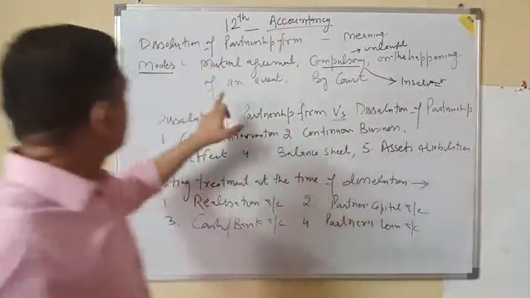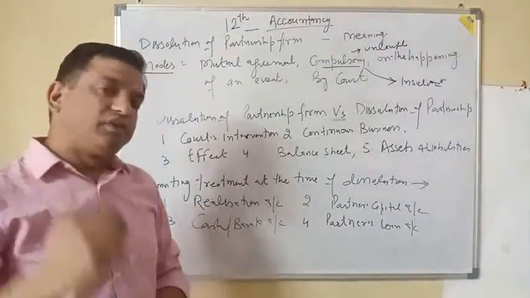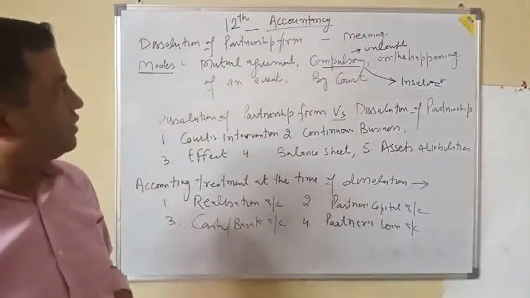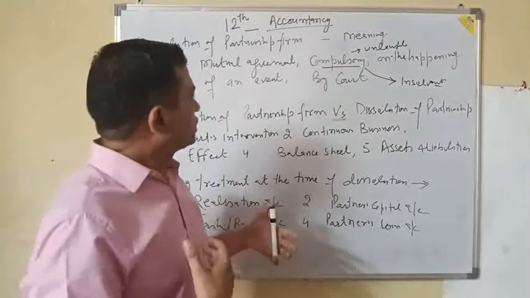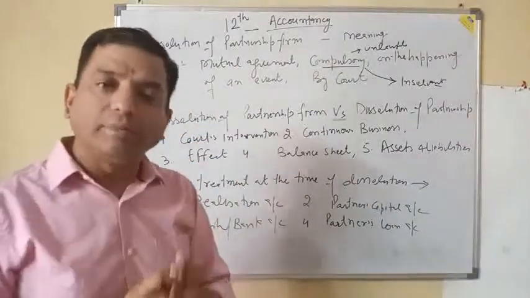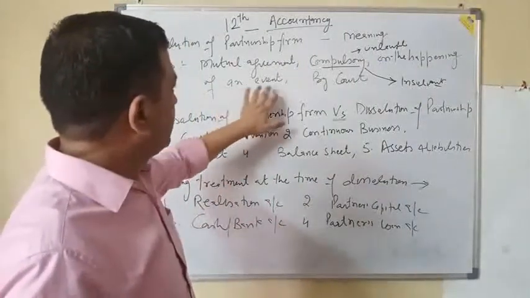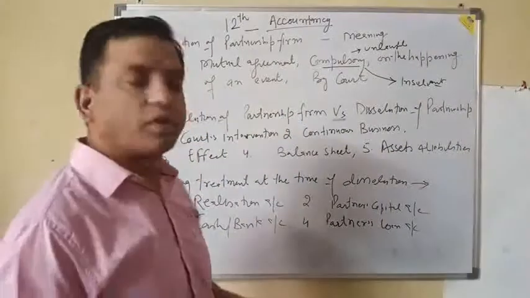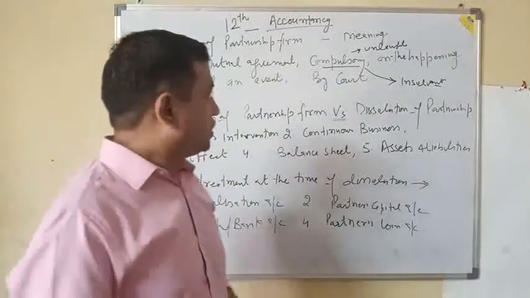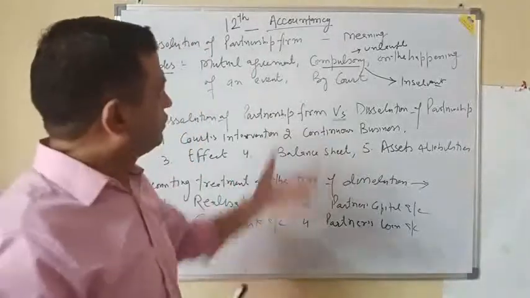Third, on the happening of an event, meaning something will happen which will force the firm to close its business, and there may be different situations for that. The very first is completion of the term or the work. Like if a firm is made for 5 years, at the end of the 5th year the firm will dissolve. Or when the work for which the firm was established has been achieved, the firm will dissolve.